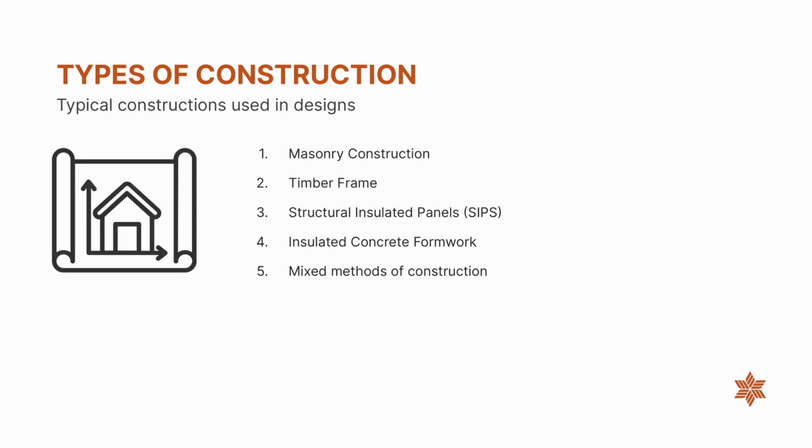The typical constructions that have been used in PassivHaus designs are masonry constructions such as cavity and solid masonry, timber frames, structural insulated panels or SIPs, insulated concrete formwork, or mixed methods that combine different types to maximize advantages by including the benefits of the layers. However, the junctions between these mixed materials must be considered carefully.